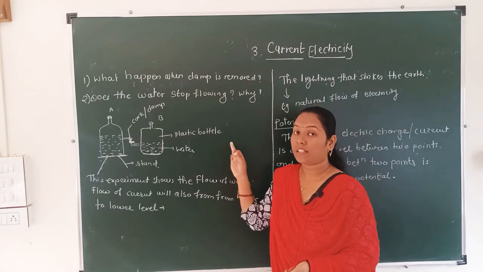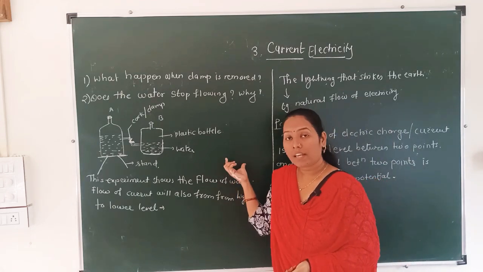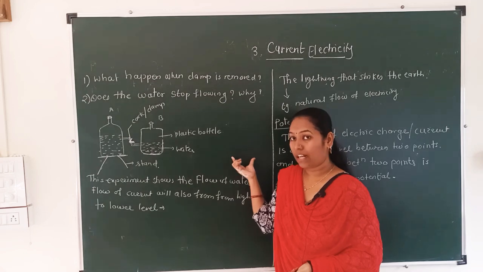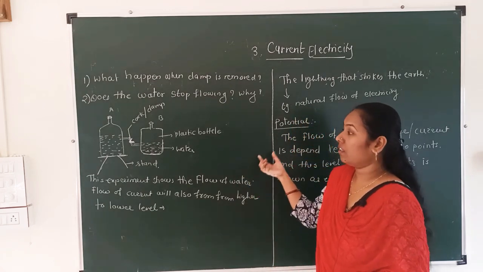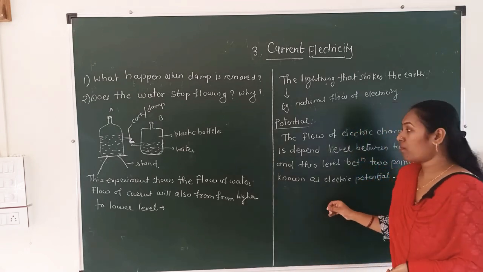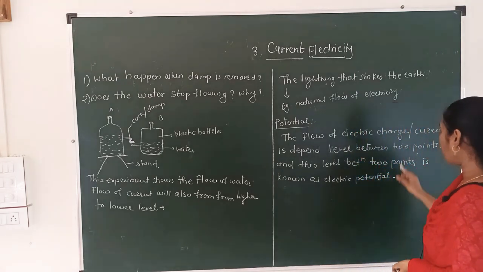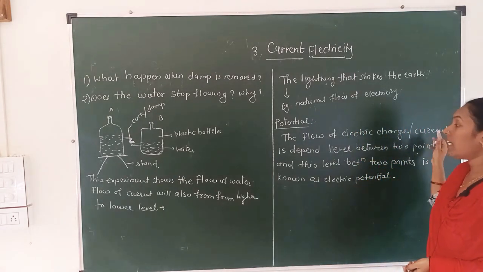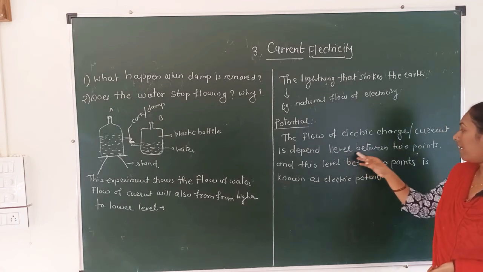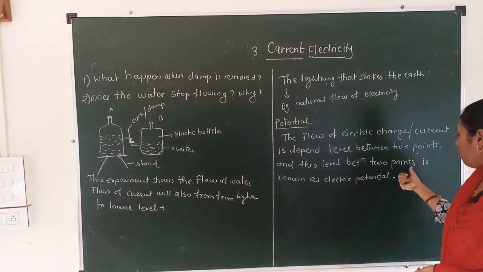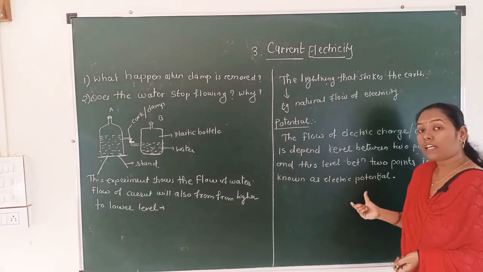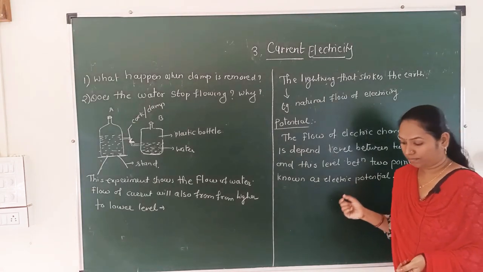This experiment demonstrates the electric level, and that is known as potential. What is the definition of potential? The flow of electric charge or electric current depends upon the level between the 2 points, and this level between 2 points is known as electric potential.